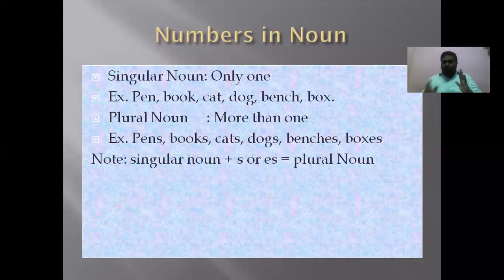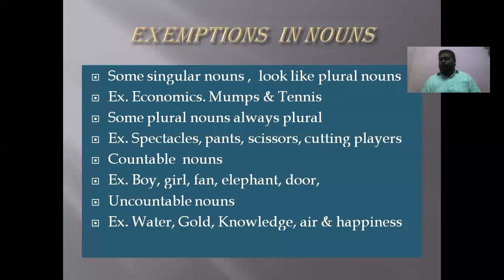Up to that, there will be a broad rule in English that plural nouns will take s or es, but there are some exemptions. In economics, you may have studied exemptions. Exemptions will be there for everything. So nouns also have exemptions for having plural. All nouns which end with s or es may not always be plural.